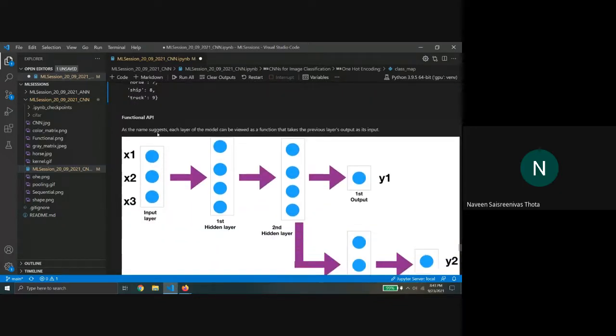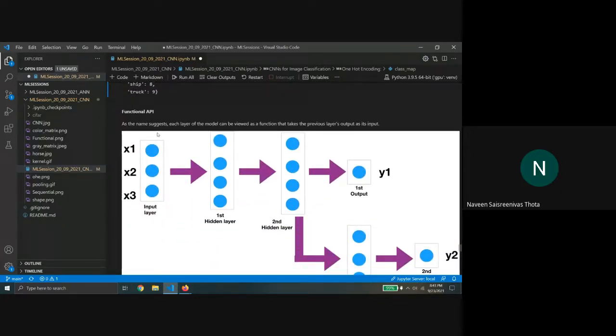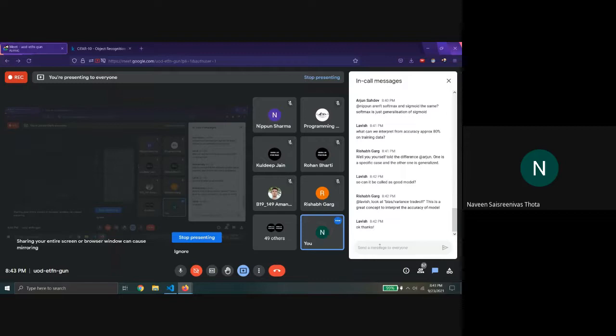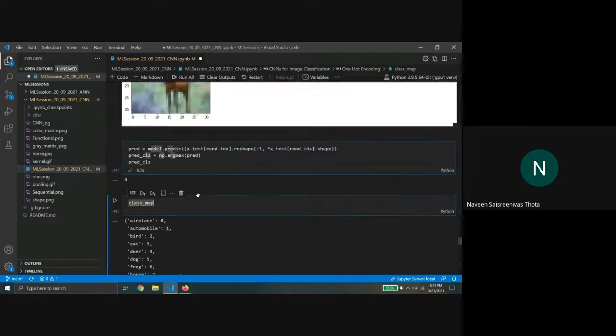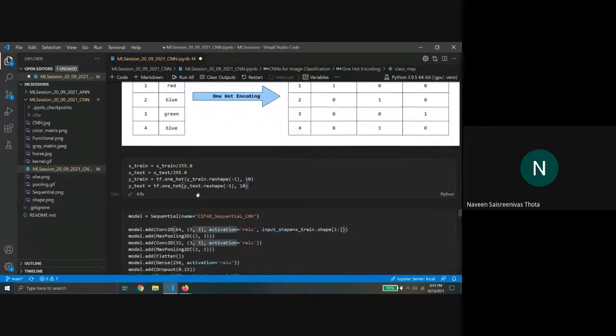Before I proceed, does anyone have any doubts regarding anything until now? Okay, I'll take that as a no. Okay, so let's just look at sequential modeling.